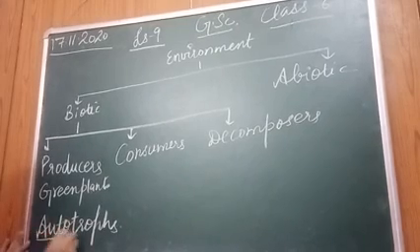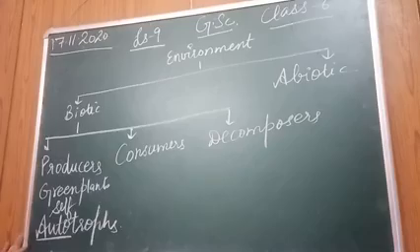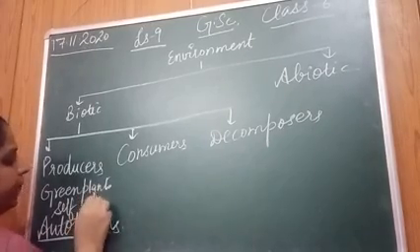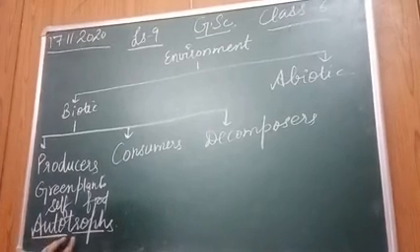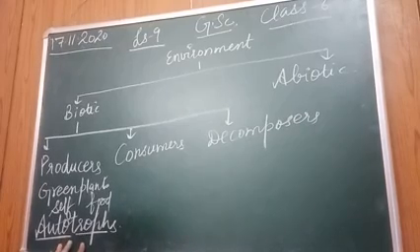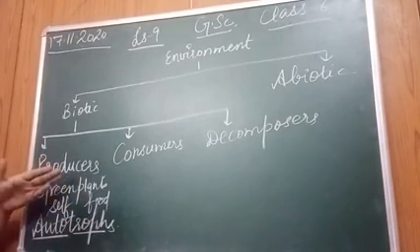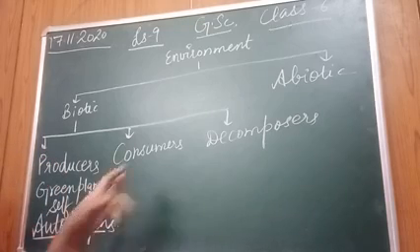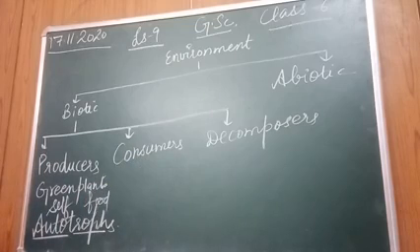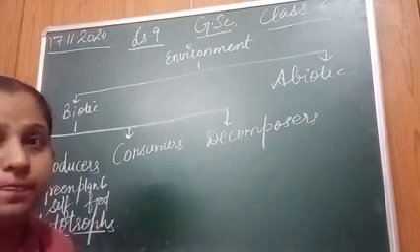As you know, auto means self and troph means food. This you had already done in first chapter. So autotrophs means organisms which make their own food. They are green plants. That is why they are called producers. They produce the food. Next come consumers. I guess it is clear from the name. Consumers are the organisms which directly or indirectly depend upon producers.